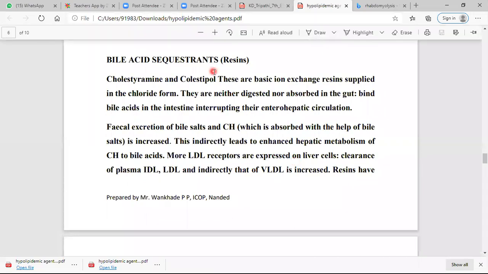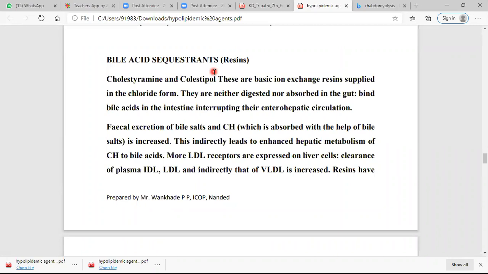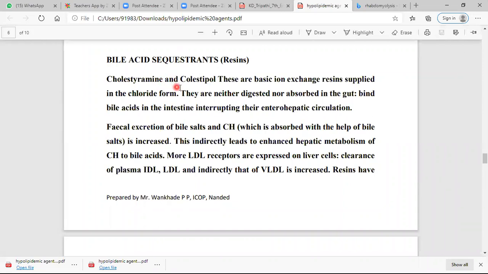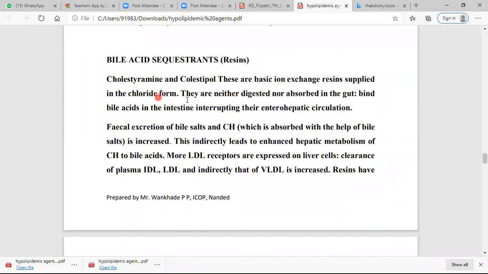The second category is the bile acid sequestrants, called resins. As the name suggests, bile acid sequestrant. The drugs are cholestyramine and colestipol. These are basic ion exchange resins, supplied in the chloride form.